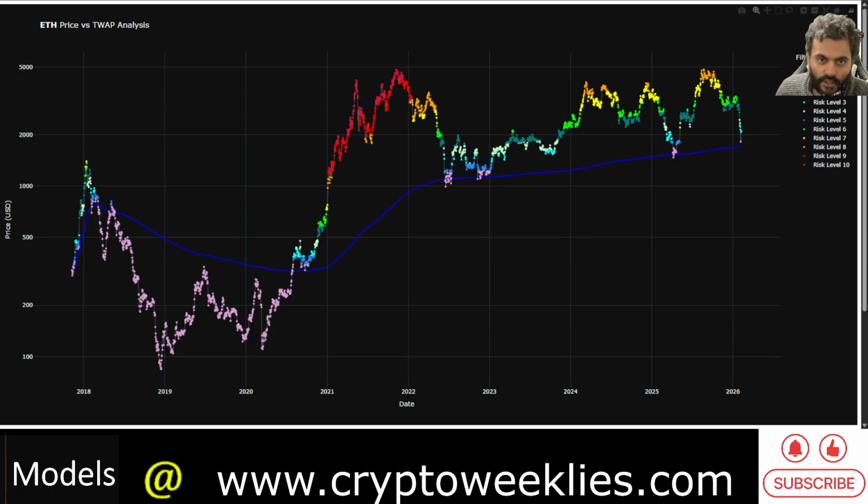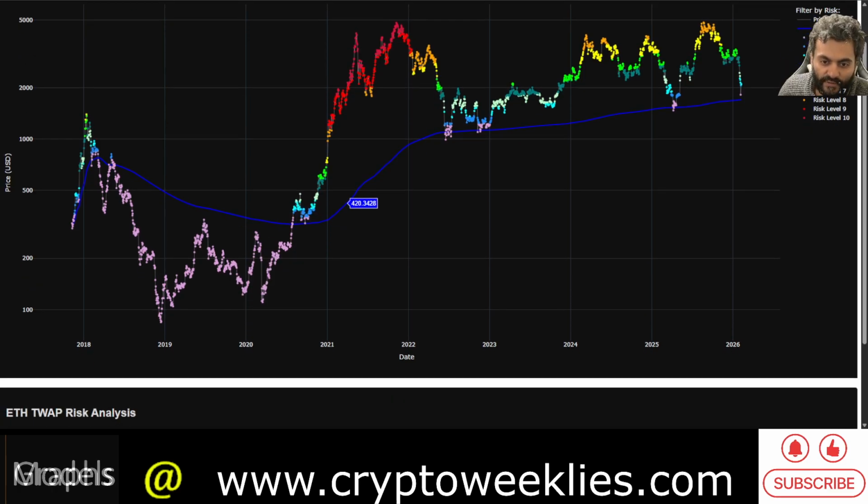None of the content is financial advice. This is ETH price versus its own time weighted average price analysis.